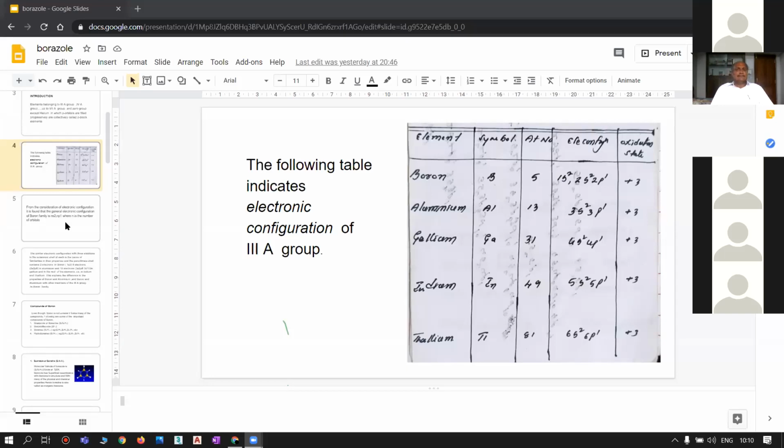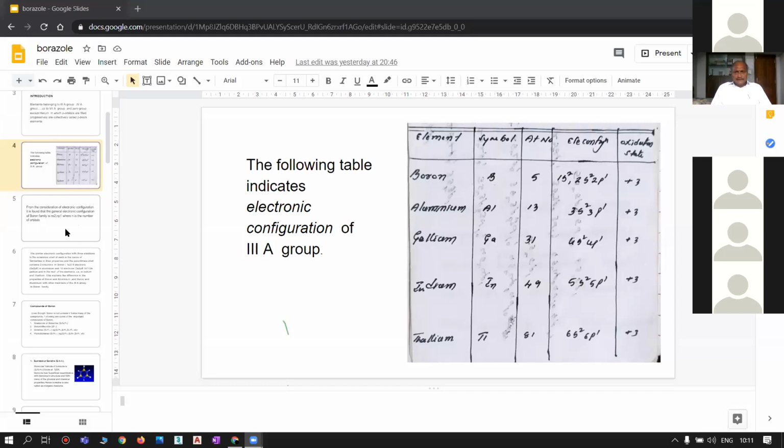Likewise, gallium, indium, and thallium have 18 electrons in the (n-1)th shell. So the (n-1)th shell has a variable number of electrons, that is 2 in boron, 8 in aluminium, and 18 in the rest of the family members.